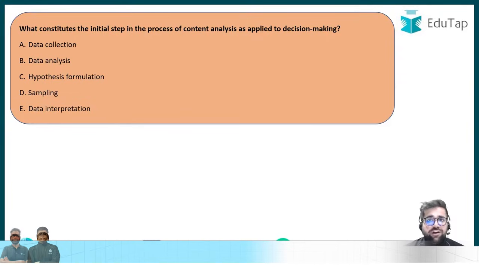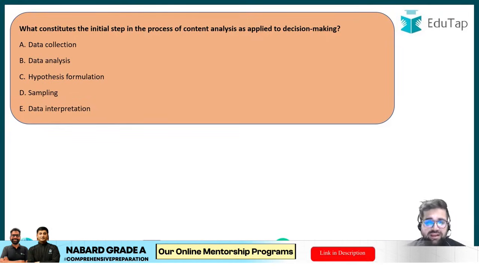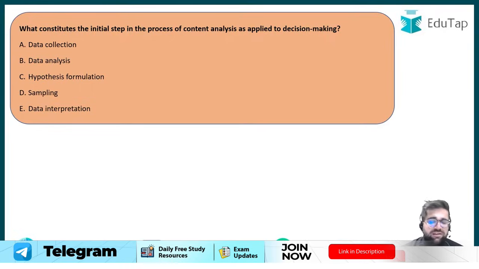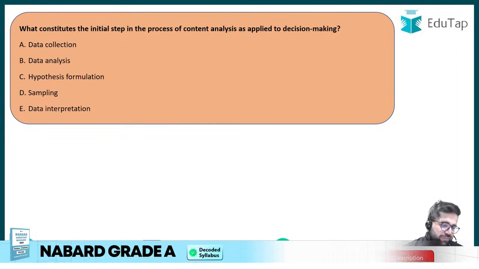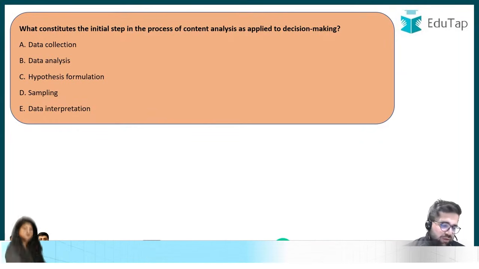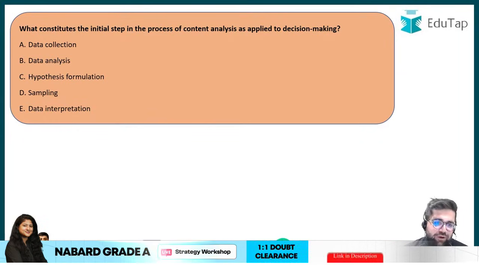Remember, whenever we are talking about a process, there are a series of steps, there are multiple steps. But whenever there are multiple steps, try to remember the first and the last step. That is more than enough. You cannot remember everything, right? So what constitutes the initial step in the process of content analysis as applied to decision making? The answer will be option number A or B or C or D or E. Come on, please give me your right answers.